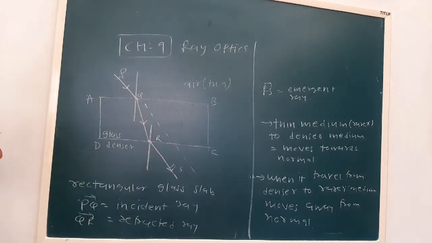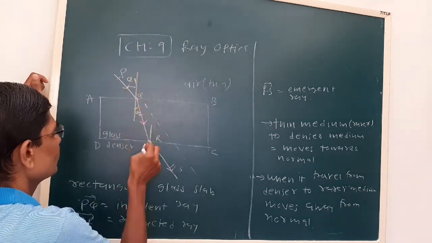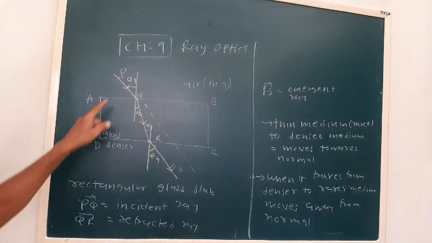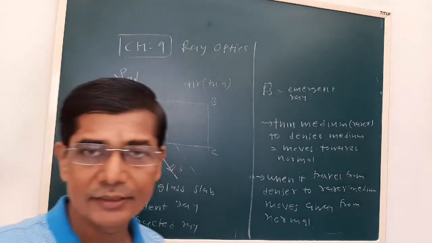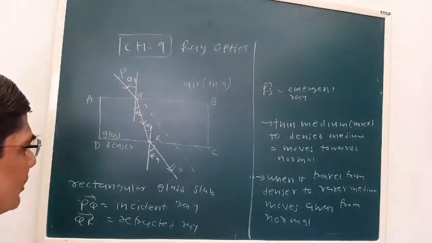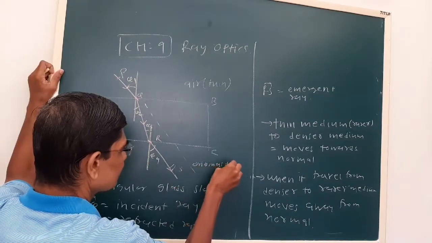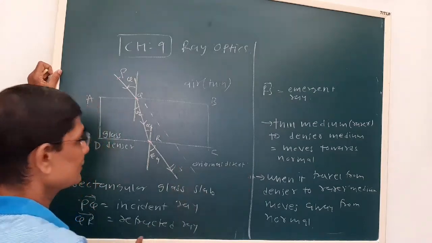Now we can easily prove. Let us say this angle is theta 1, this is theta 2, this is theta 3, and this is theta 4. We can easily prove theta 1 and theta 4 are equal, that you studied in the 10th standard also. This is the original direction of the incident ray, and this RS is the emergent ray.